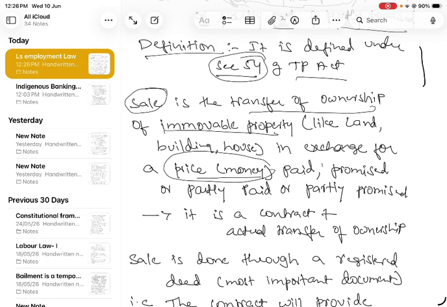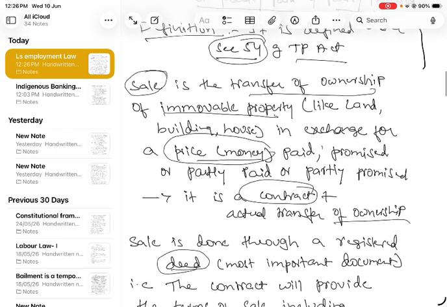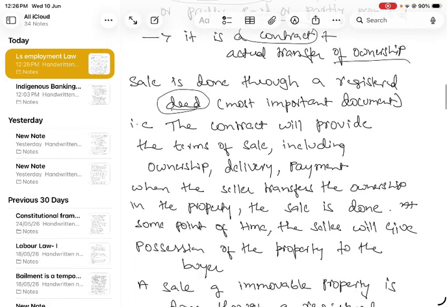There should be a contract for that, and there should be actual transfer of ownership, then only we can call it a sale. Sale is done through a registered deed, most important. Sale is always done through a registered deed. It is the most important document, that is, the contract will provide the terms and conditions of sale, including ownership, delivery, payment. When the seller transfers the ownership in the property, the sale is done. At the same time, the seller will give possession of the property to the buyer.